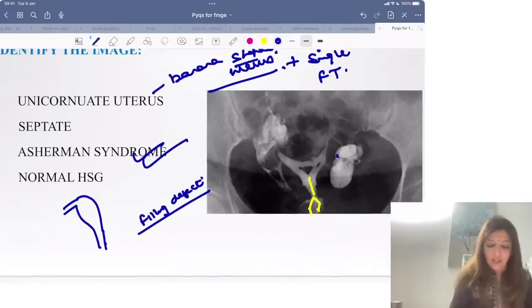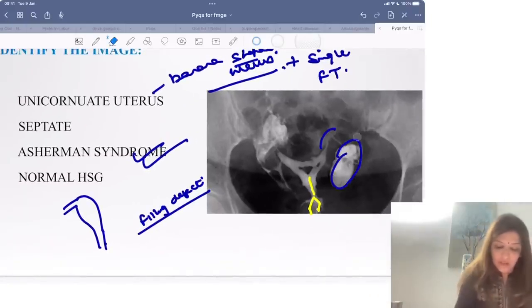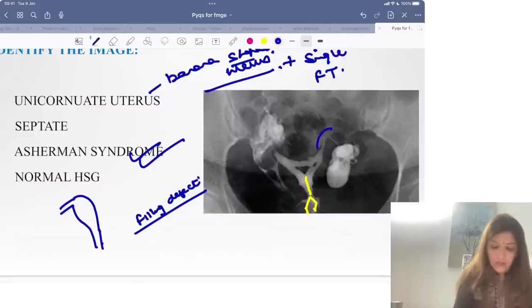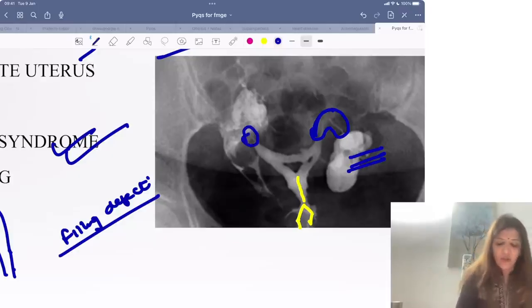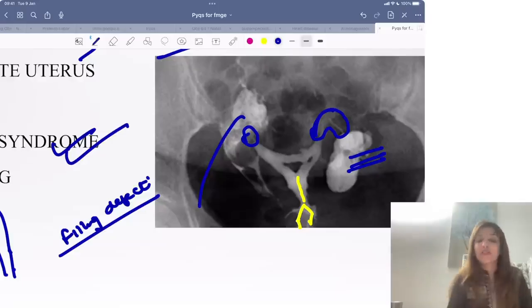Here I can see, I want all of you to first look at this HSG very carefully. This over here is one fallopian tube and this is the dye coming out, and this over here is the second fallopian tube and dye coming out. This means there is no blockage, there is no block.